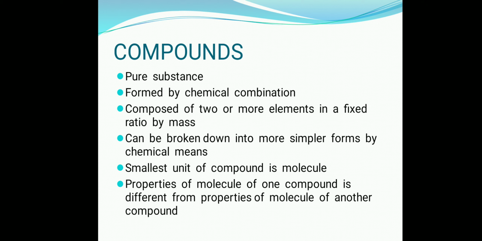What is the molecular mass of carbon dioxide? That is 44 gram. So you divide all three by 4: 12 by 4, then 32 by 4 and then 44 by 4. 12 by 4 it will be 3, 32 by 4 it will be 8 and 44 by 4 it is 11. So 3 grams of carbon will combine with 8 gram of oxygen to form 11 grams of carbon dioxide.